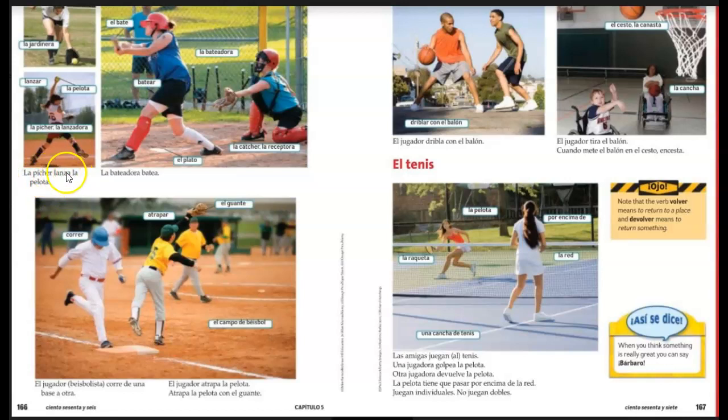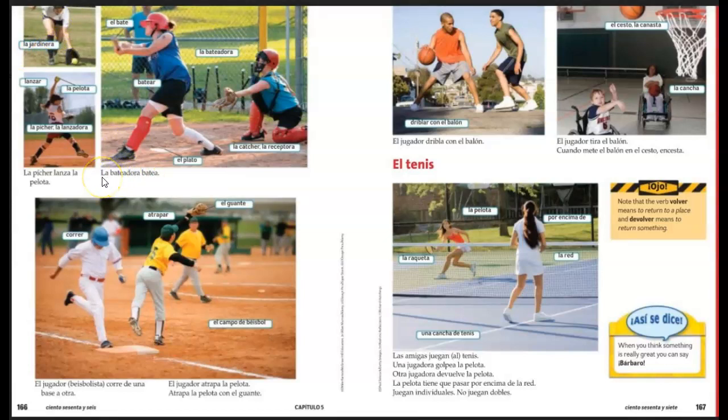Notice how we have to conjugate verbs. Remember, we've been talking about this for a while, how we change the endings to conjugate. So lanzar is an AR verb. So if it's he or she, it's lanza. Remember, if you wanted to say I throw, yo lanzo, or yo tiro. So we've got our sentence here. We've also got an extra word, la jardinera, which we know from our list is outfielder.